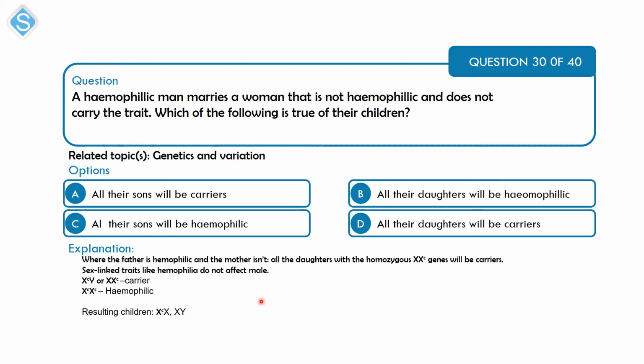All right, so the sons will be free; they will not be carriers, they will not be hemophilic, while the daughters will be carriers, because they are going to have a normal X gene from their mother and a defective X^c gene from the father. All right, so that makes D the correct option.